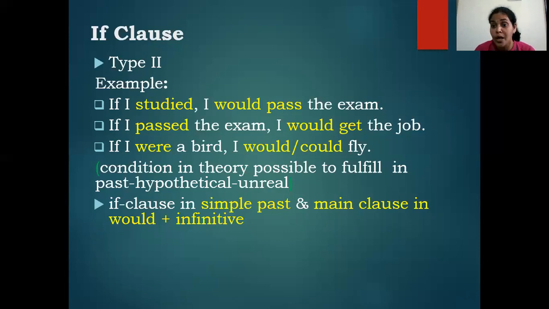If I were a bird, I would or could fly. Now this is hypothetical, which is unreal. So type 2: if the if clause is in simple past, the main clause is would plus infinitive, the basic form of the verb, which is unreal, hypothetical.